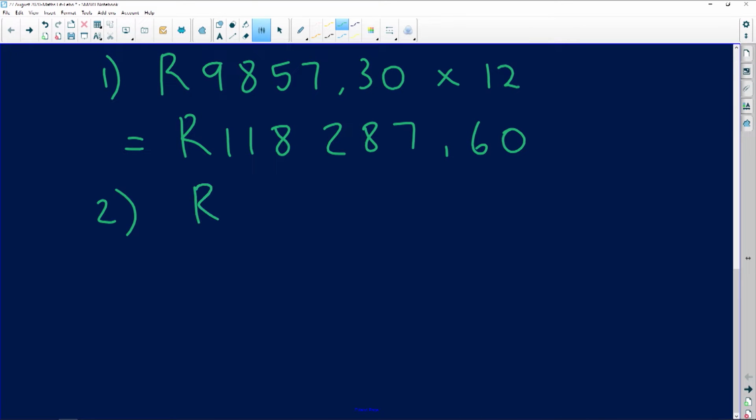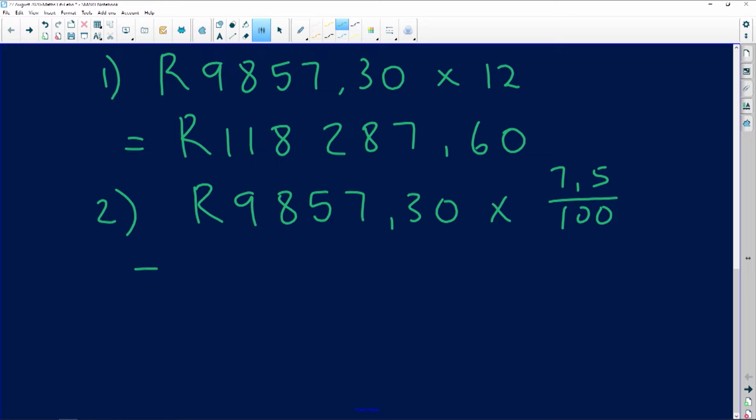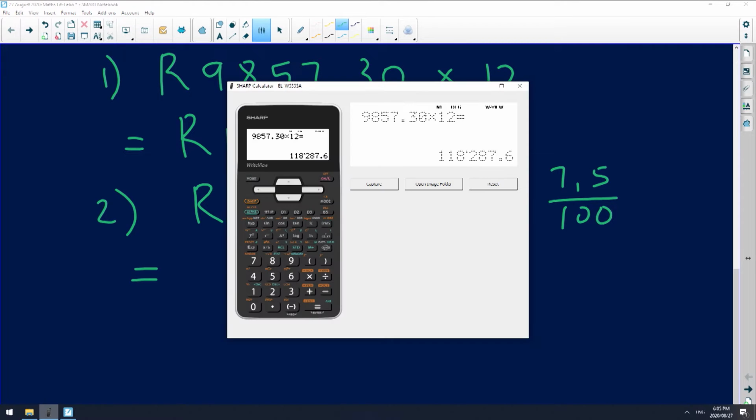So that's 9,857.30 times 7.5%. So we want to know how much the pension fund is going to be in terms of that. So that's 9,857.30 times 7.5 all over 100.